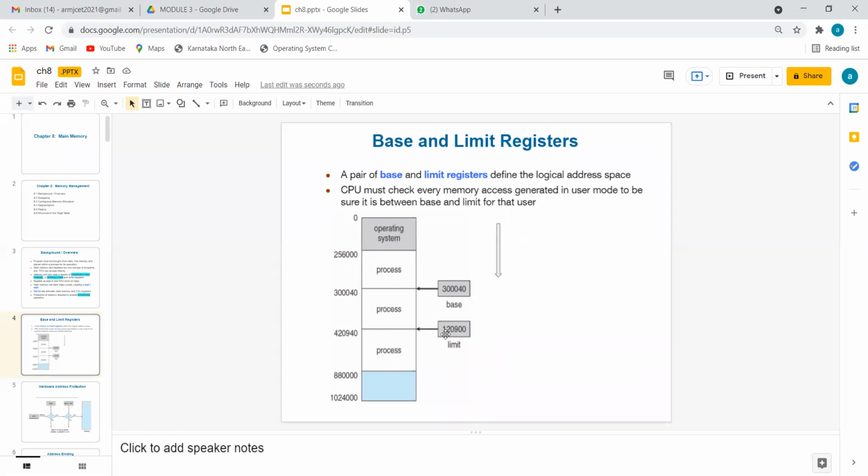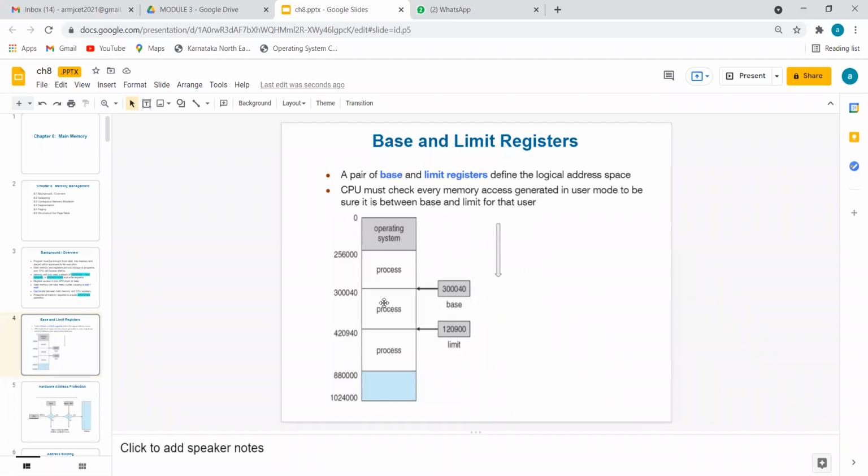Hope I am correct. We can see that this is the end of process 2 and the start of process 3. So the lower and upper limits of process 2 are starting at 3,40,000 and ending at 4,20,940. Anything between these two memory locations belongs to process 2.